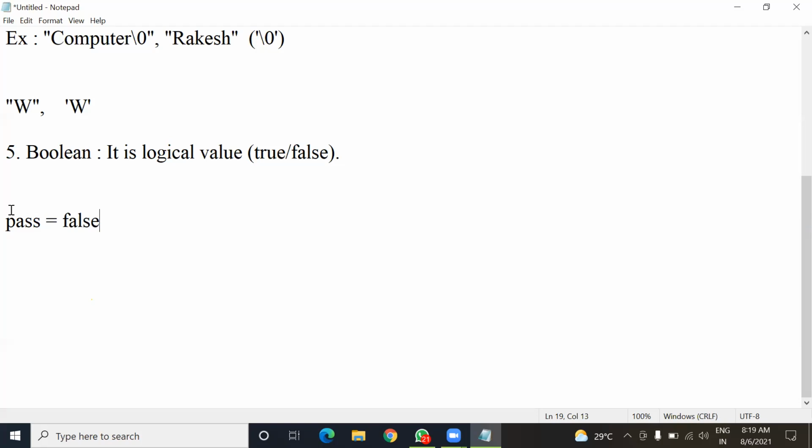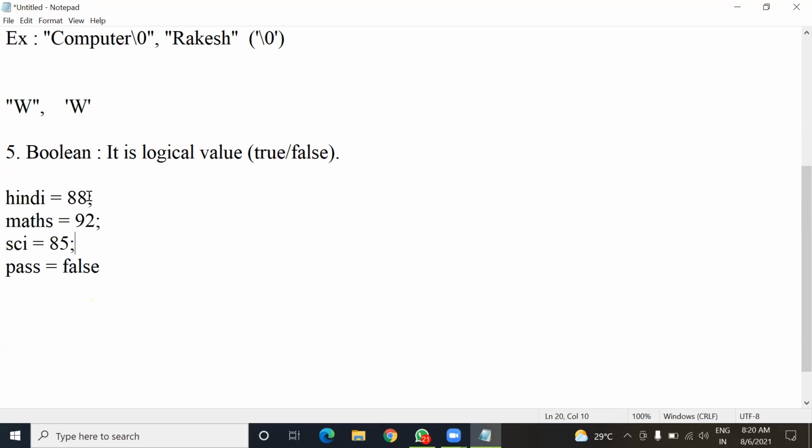Here pass is a variable which will store a certain value. Just like pass, we can have different variables, like variables based on the name of the subject. We can provide integer values like the marks scored: Hindi equals 88, maths equals 92, science equals 85. So Hindi, maths and science, which is SCI, are the three variables and these variables will store certain values.